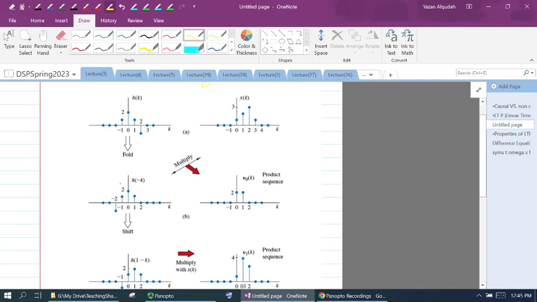I'm going to fold it around the y-axis. So I have 2, 1, negative 1. If I flip it around the y-axis, I'm going to have 2, 1, negative 1.